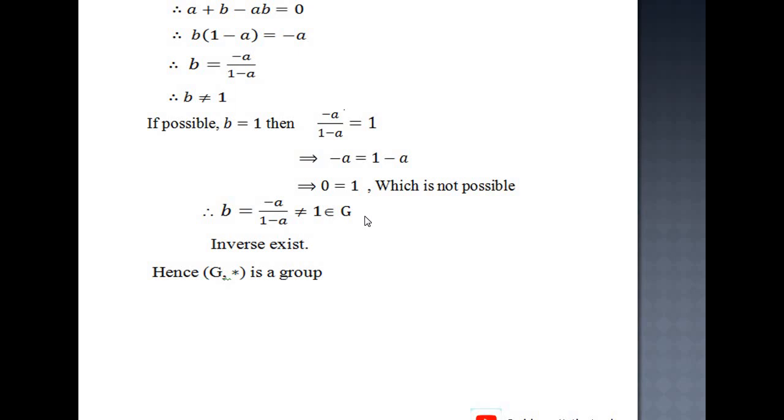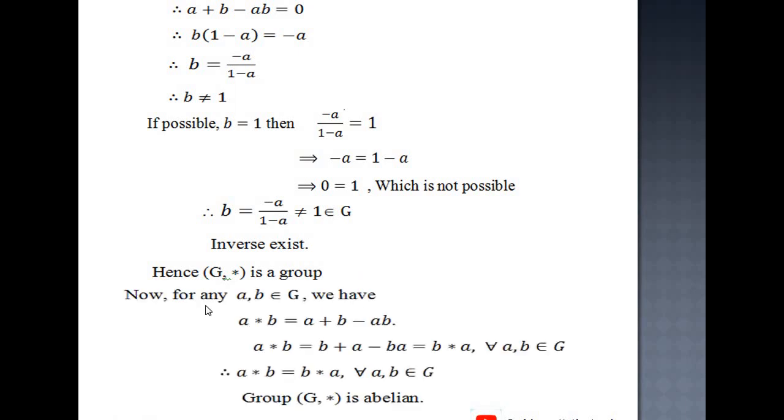Therefore, G satisfies the closure property, associative law, existence of identity, existence of inverse, and therefore G comma star is a group. Also, for any a comma b belongs to G, we have a star b equals a plus b minus ab, which is the same as b plus a minus ba, since a plus b is the same as b plus a, and a into b is the same as b into a.